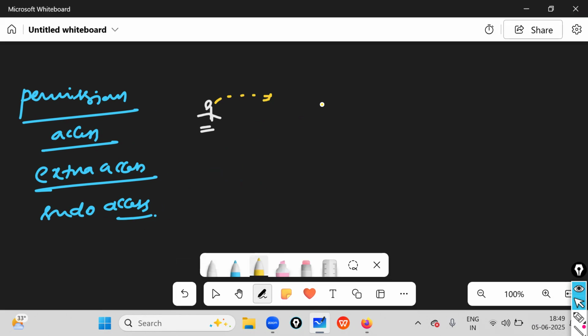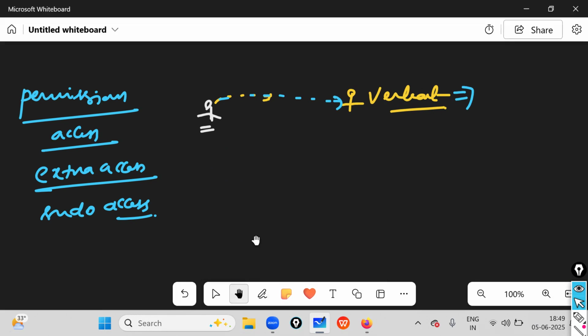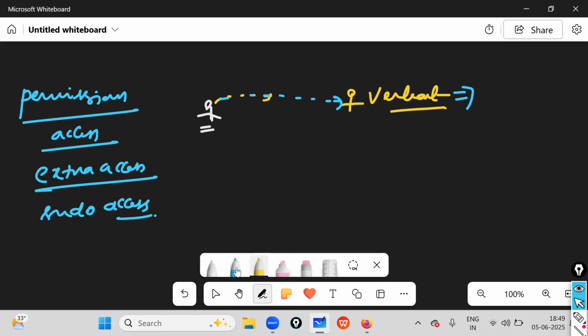First of all, the root user provides access to some other fellow. That fellow's name is what? Something called Mr. Venkat. He is my DevOps engineer, or my Linux admin. So the root user provides access to Mr. Venkat, saying, hey Venkat, from right now onwards, execute all these commands. That means do your task by using these commands.